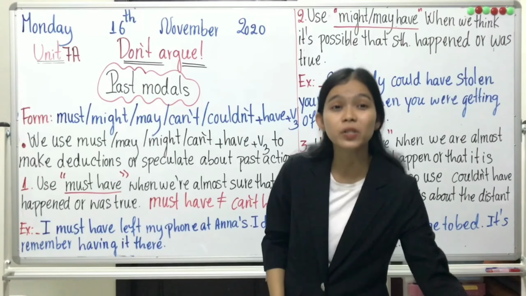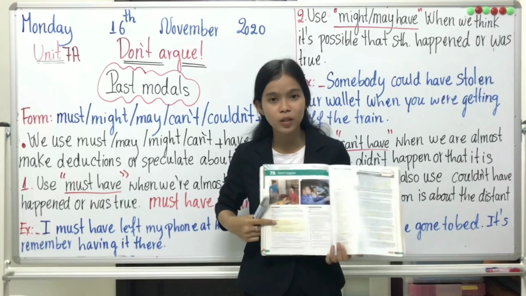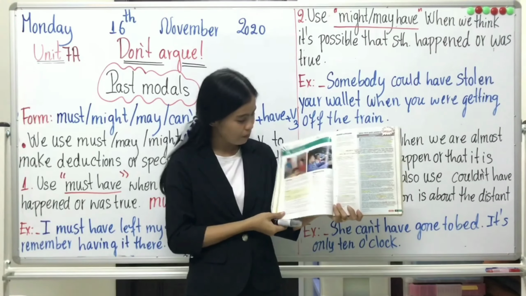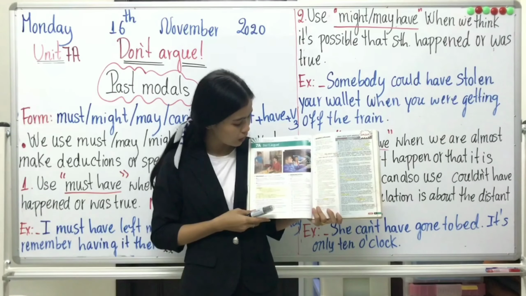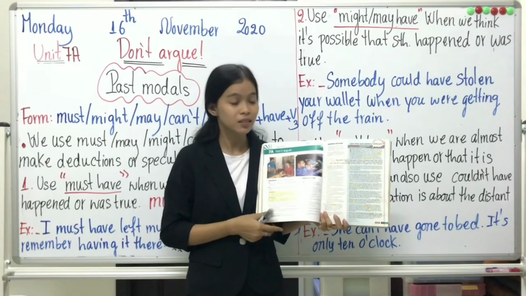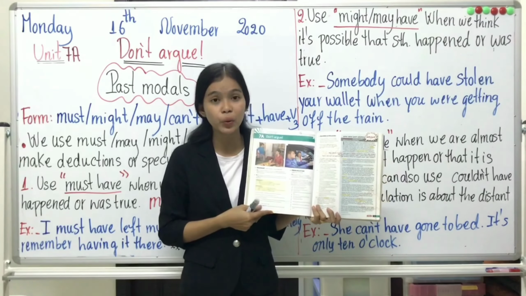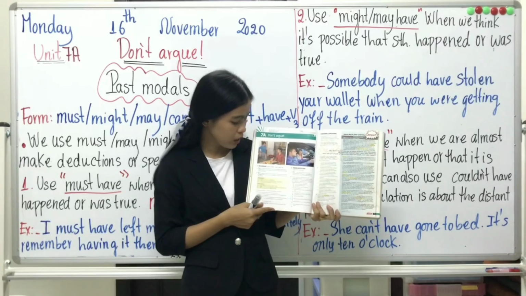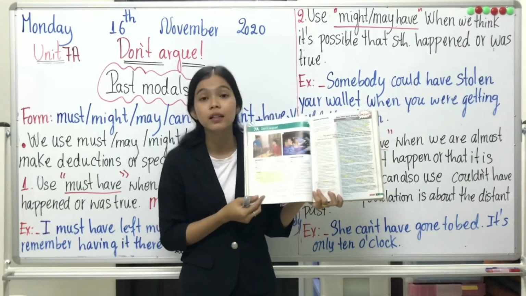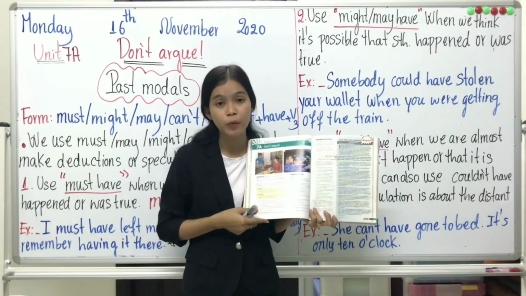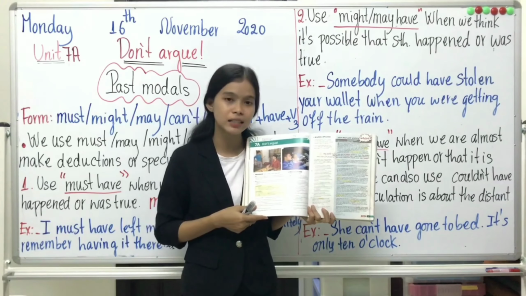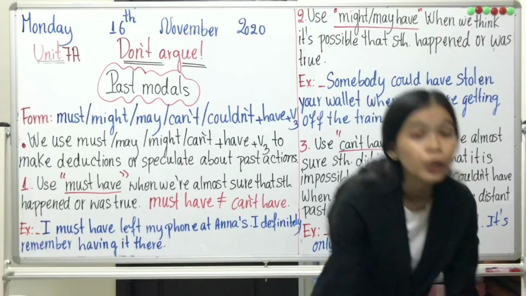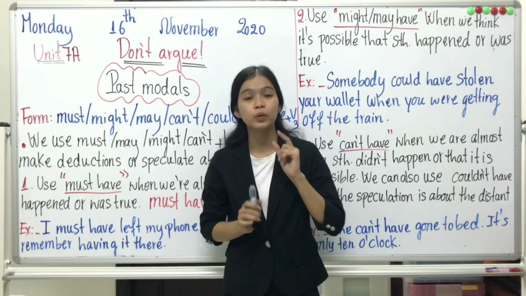As you see in the course book, here's the picture. The picture here is talking about men and women who abused each other. According to the picture, there's the listening, and I will provide it in our Telegram group so you can listen and complete the missing words. Anyway, today we're going to study grammar.